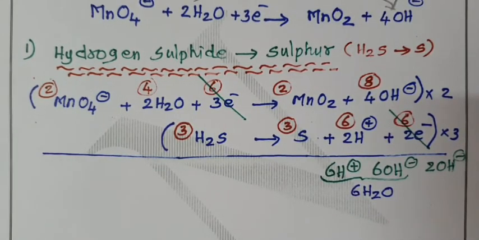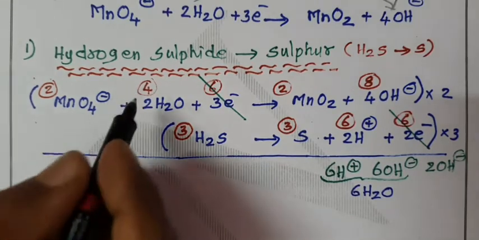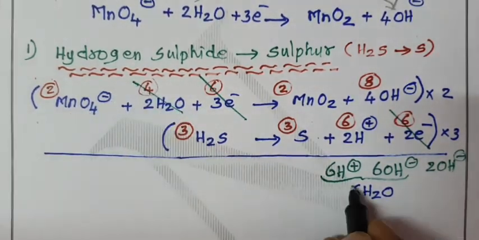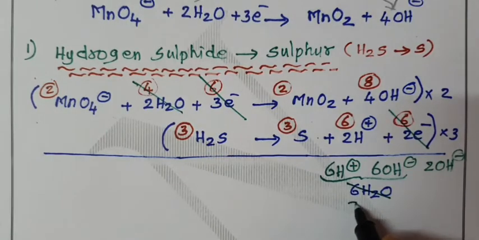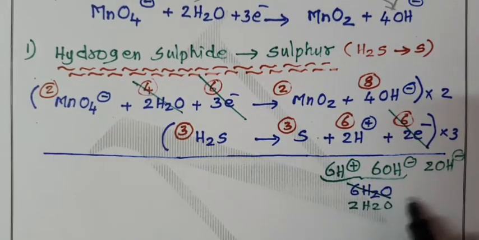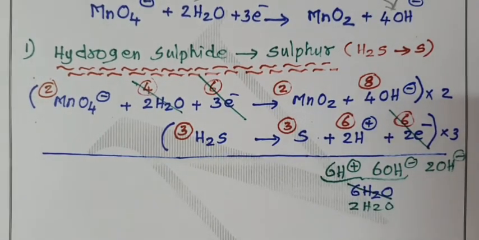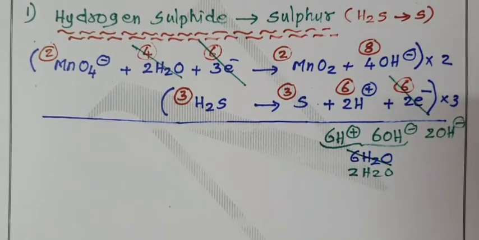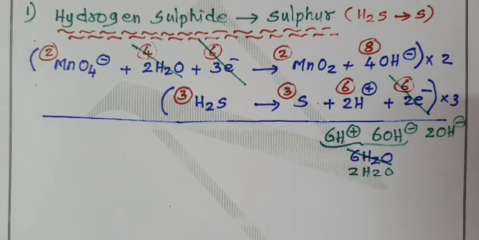Now we can cancel the number of water molecules. Here you have 4 water molecules. Here 6 water molecules. So what is the remaining water molecule? 2 water molecules. Already we have 2OH minus, always remember. Now you can add the two equations to get the final equation.